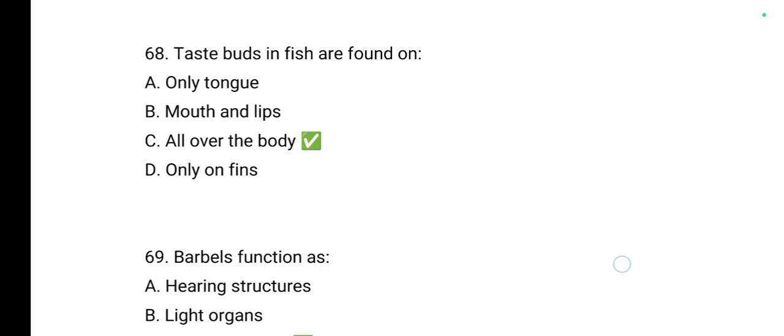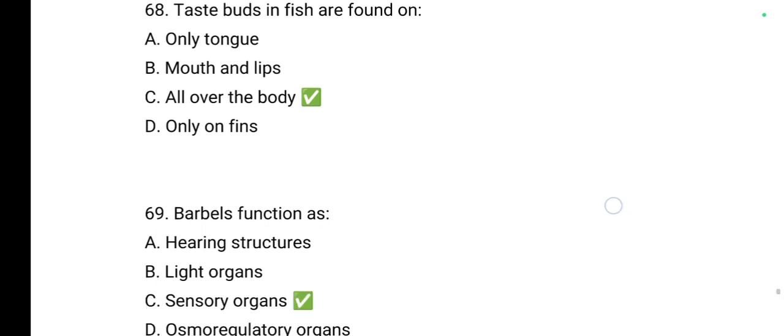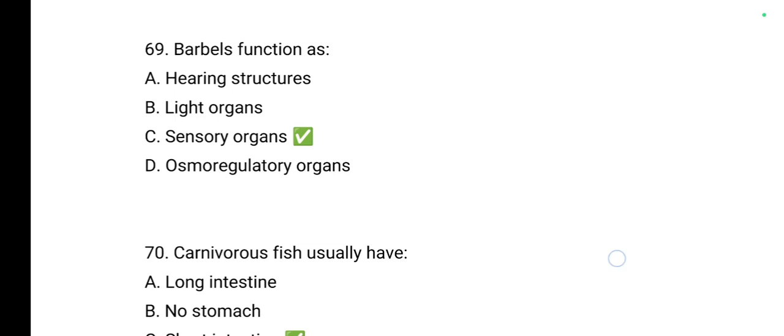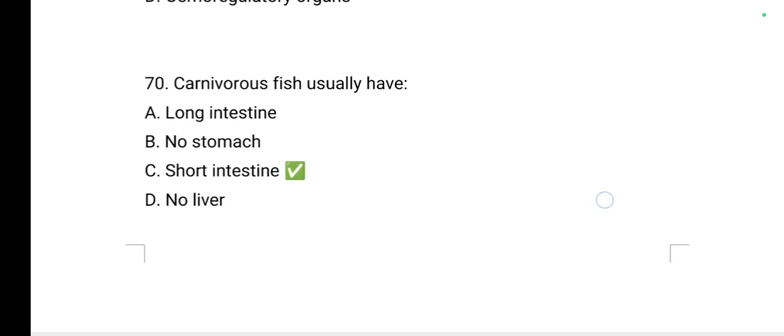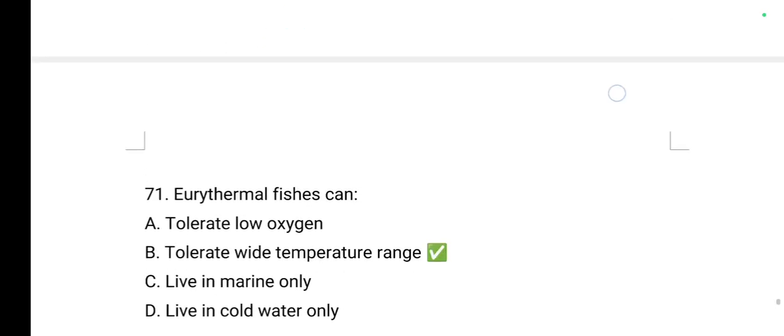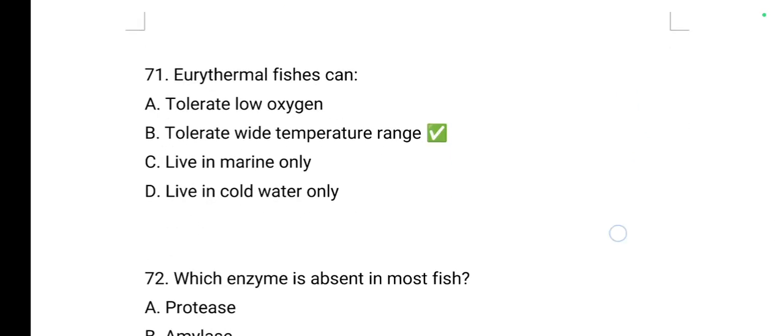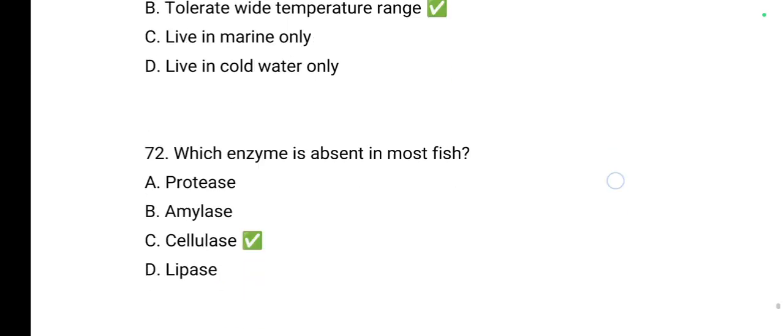Taste buds in fish are found all over the body. Barbels function as sensory organs. Carnivorous fish usually have a short intestine. Eurythermal fishes are those that can tolerate a wide temperature range.